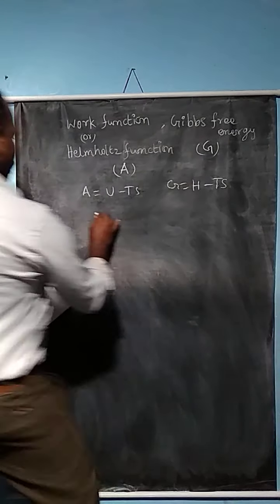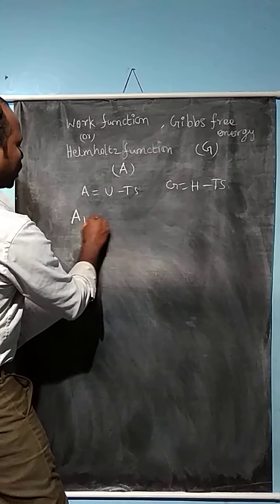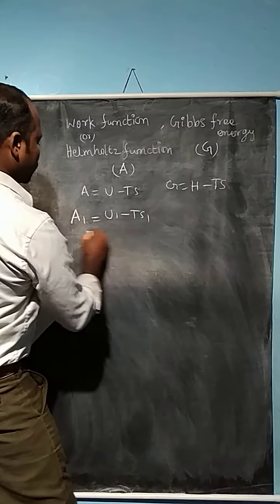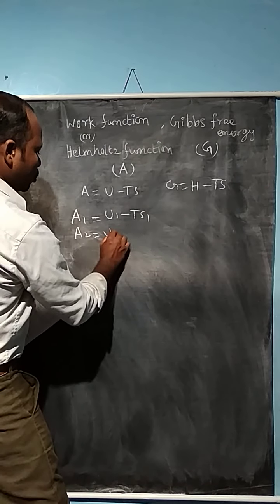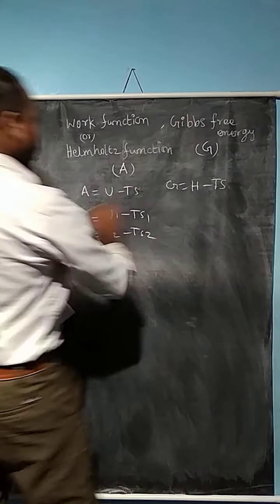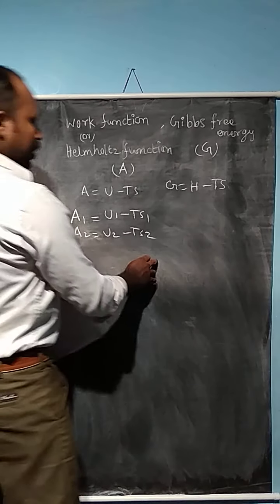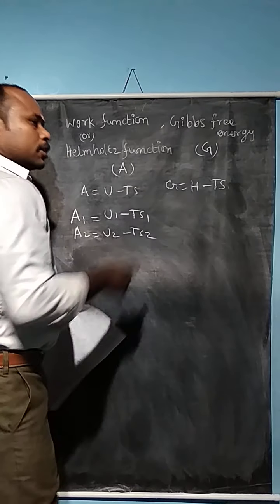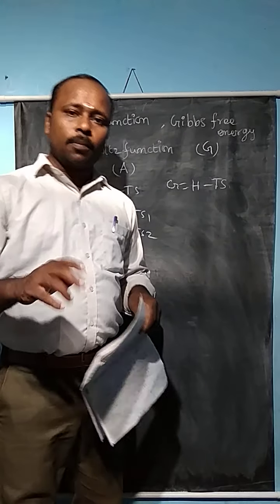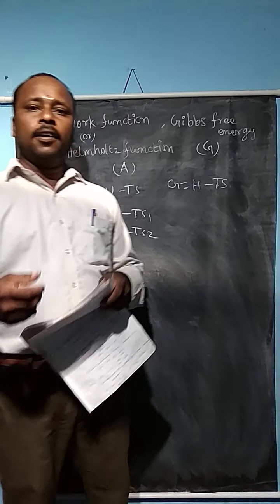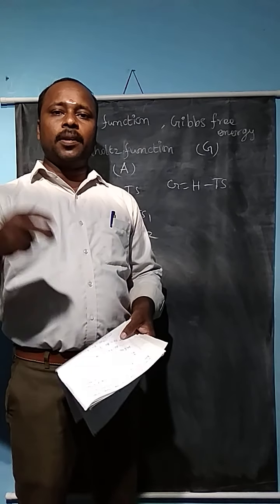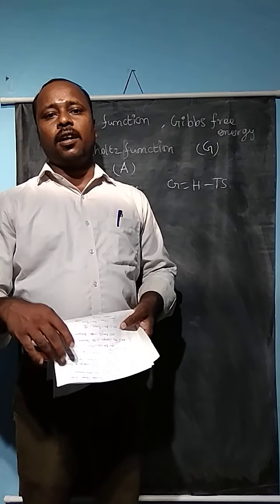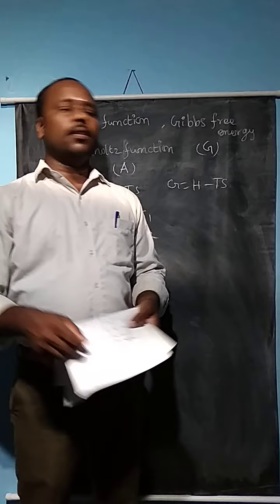Now, for the initial and final state, A1 is equal to U1 minus TS1. Similarly, A2 is equal to U2 minus TS2. This is the initial and final state of the system when the system changes with respect to pressure and temperature. During an expansion reaction, the volume increases, and it depends upon the initial and final volume and the initial and final temperature. We have already discussed this in the last video on entropy calculations.